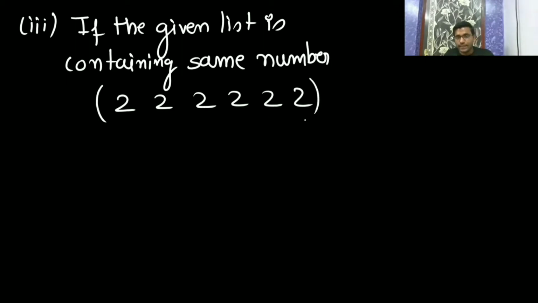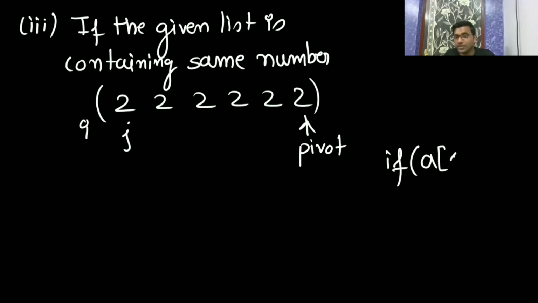You will consider this as the pivot element. Now i will be here and j will be here. Is 2 smaller than or equal to 2? Yes, because in partition you have seen that if A[j] is smaller than or equal to the pivot element x, then we increase i and swap i and j.